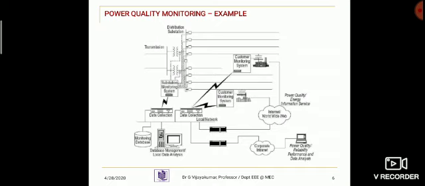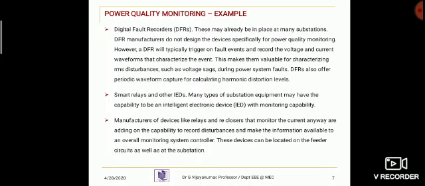A digital fault recorder may already be in place at many substations. The manufacturers do not design the devices specifically for power quality monitoring. However, a digital fault recorder will typically trigger on fault events and record the voltage and current waveforms that characterize the events. This makes them valuable for characterizing RMS disturbances such as voltage sags during power system faults. Digital fault recorders also offer periodic waveform capture for calculating harmonic distortion levels.